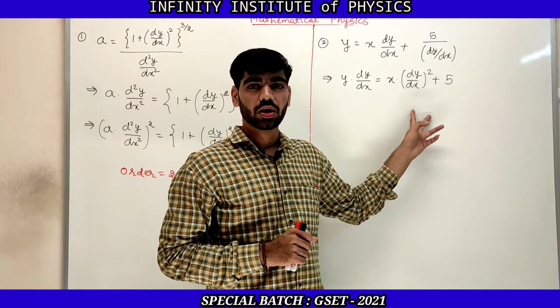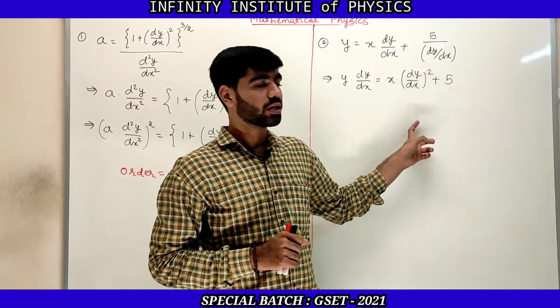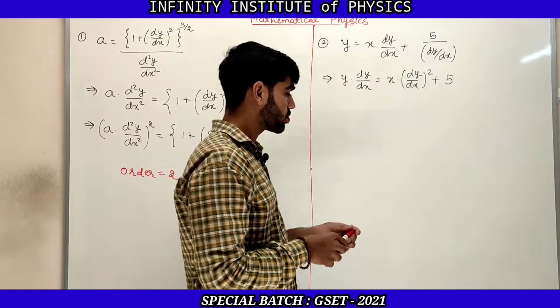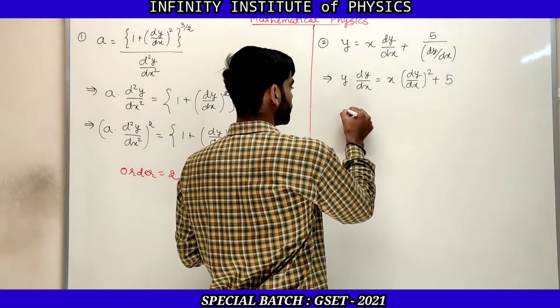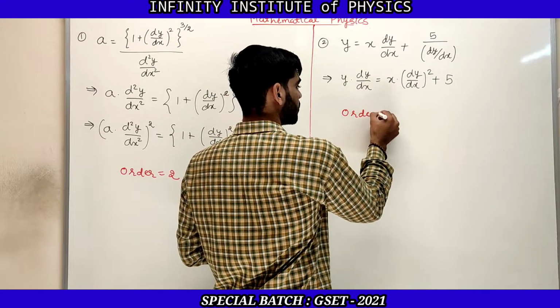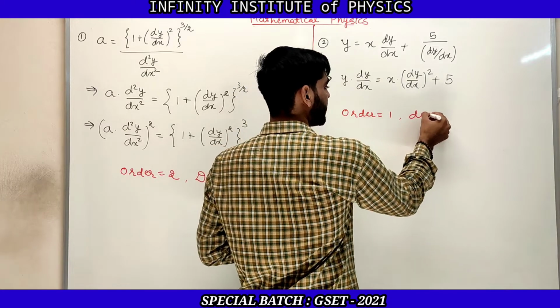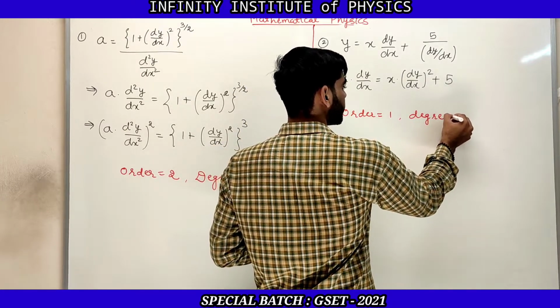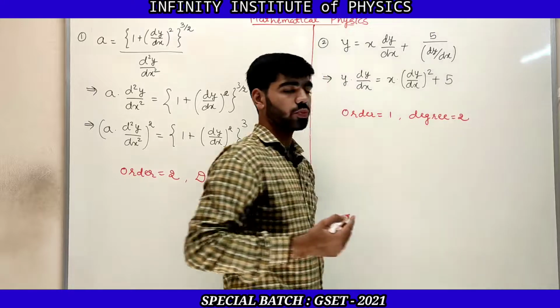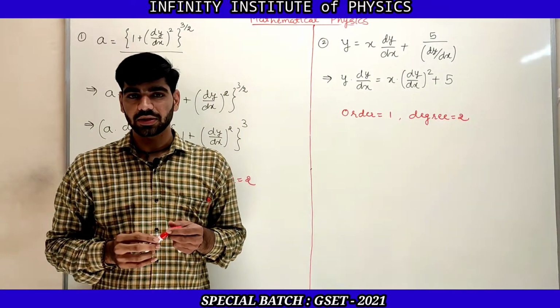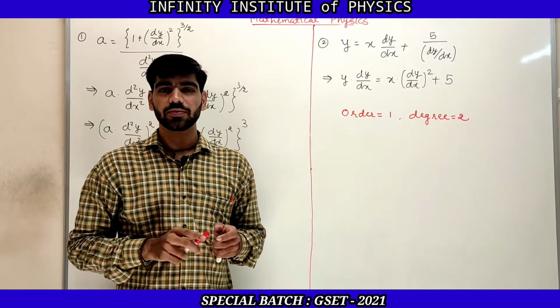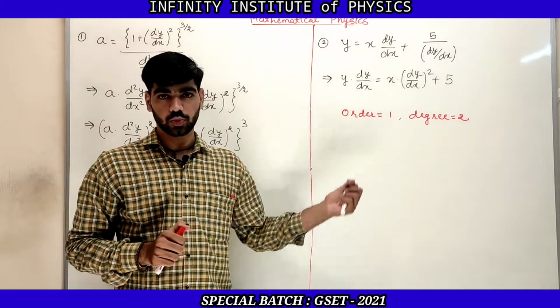So now the order of this equation is 1 and degree is 2. So order is equal to 1 and degree, that is the power, is equal to 2. So order of differential equation is 1 and degree of this differential equation is 2.